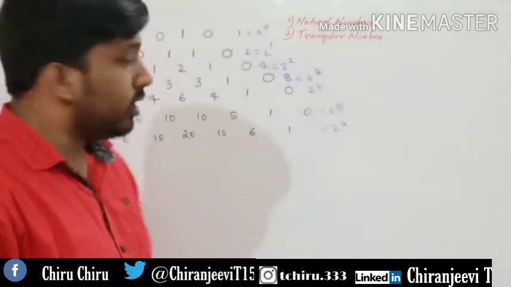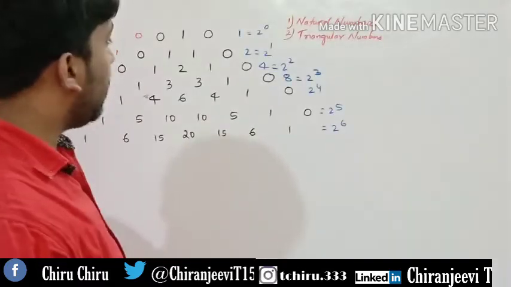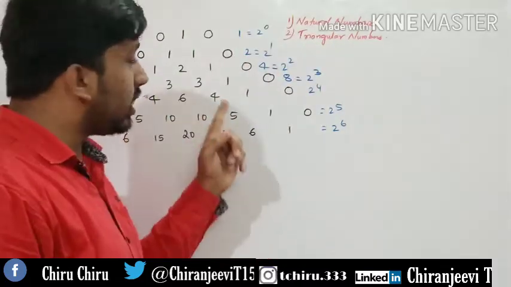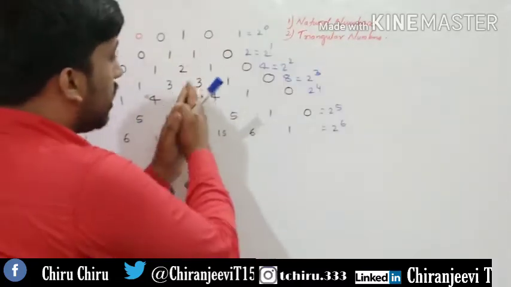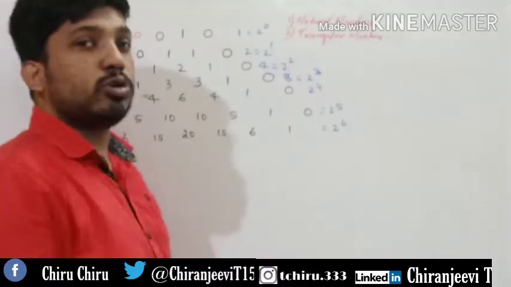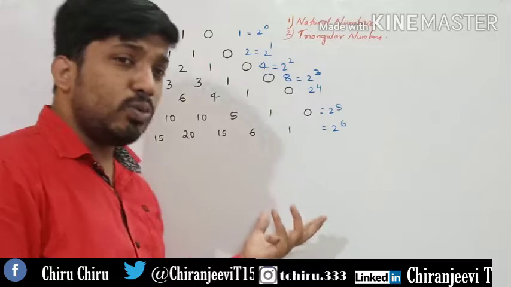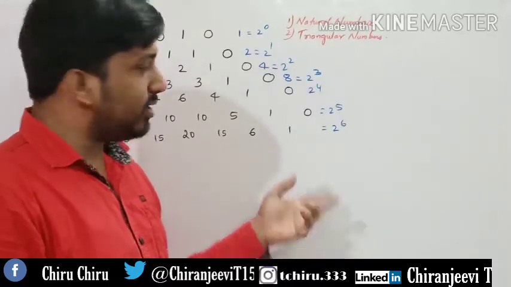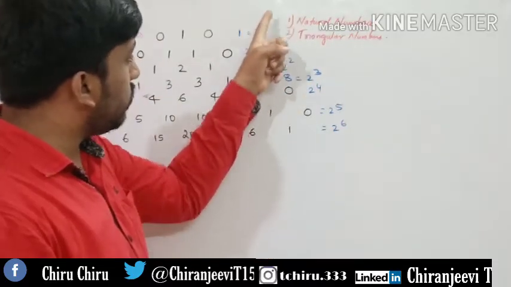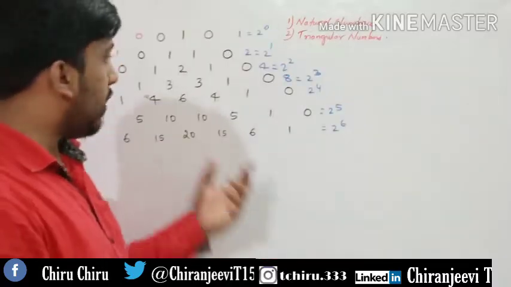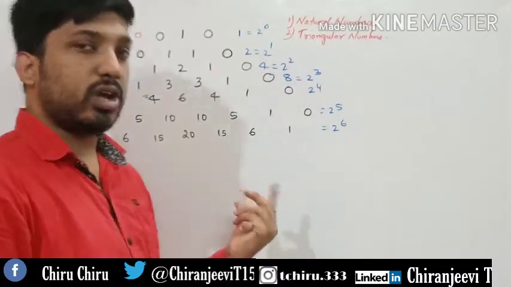everything goes like that. So, if we observe clearly, first pattern we observed is natural numbers, then we saw triangular numbers, and if we add up the numbers, it is in the form of 2 to the power of n. This is the general form. So many number patterns in this triangle, right? We can find this, okay? 2 to the power of 0 it starts and goes on like this. This is one of the patterns in the Pascal's triangle.